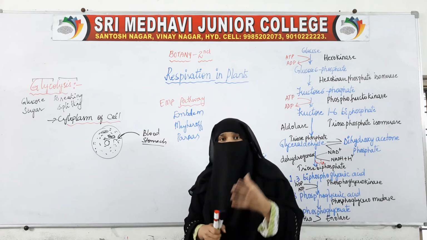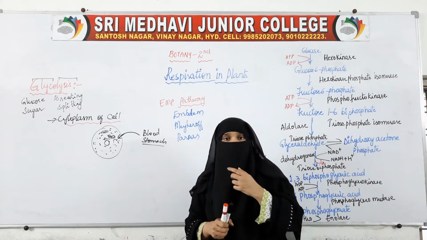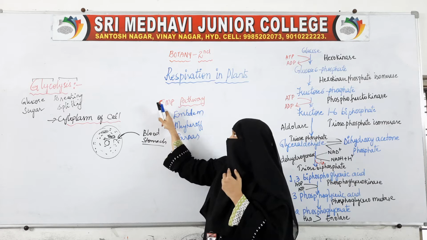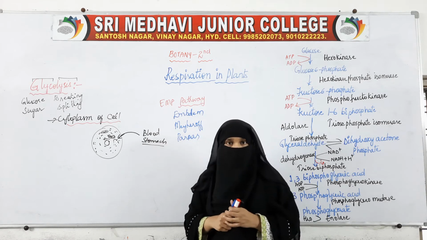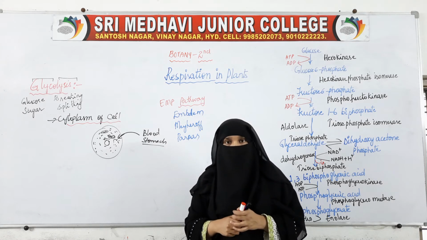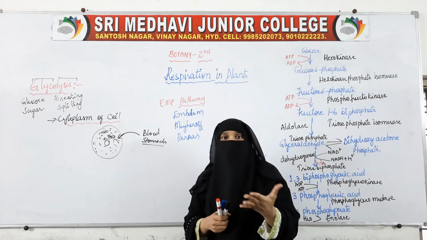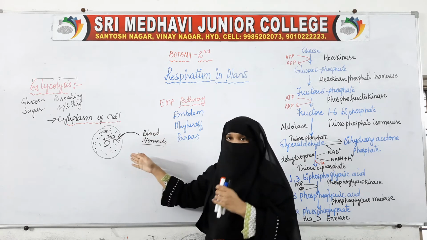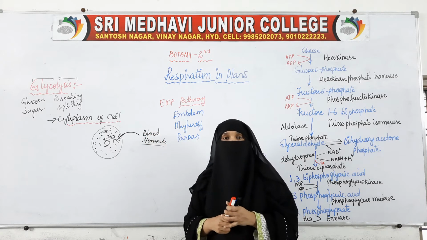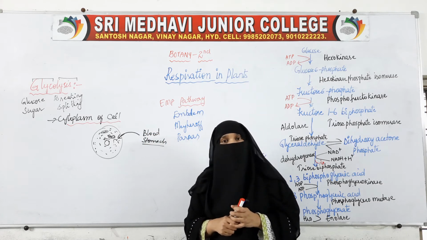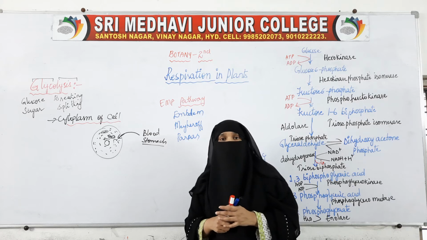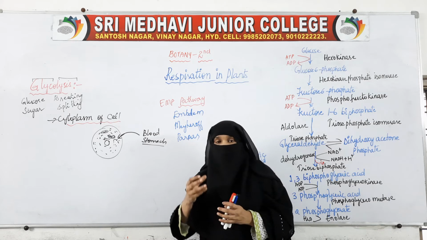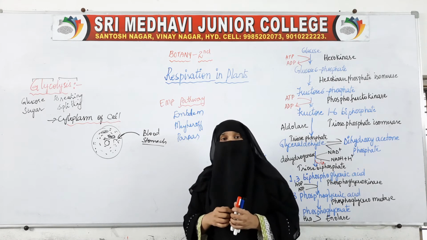So by taking the first letter of their names, it is named the EMP pathway. So if it is asked to write about the EMP pathway, then it is just glycolysis, because the other name for glycolysis is the EMP pathway, based on the first letters of the names of the scientists.